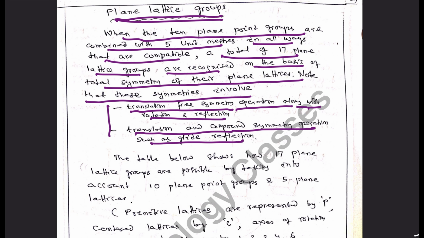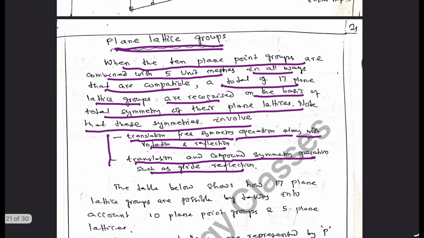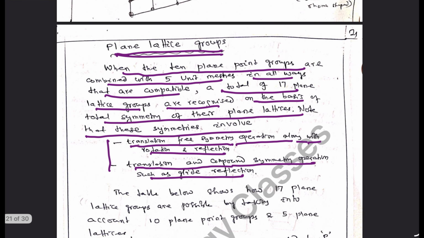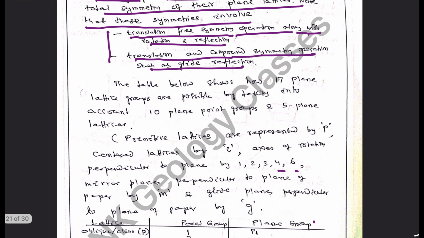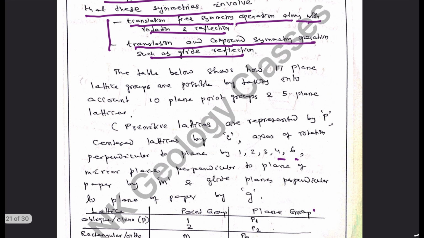These are the 2 types of symmetry that link the 10 plane point groups with 5 meshes to give rise to 17 types of arrangements.